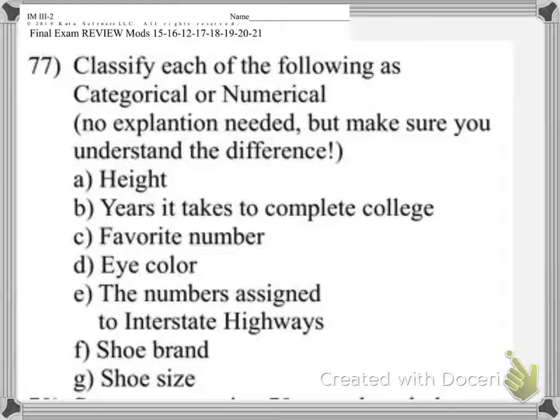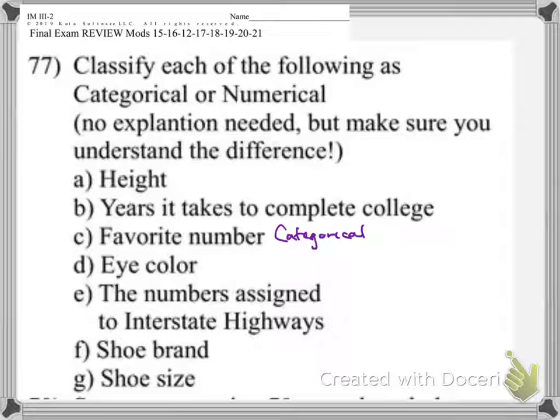This is the only section that says no explanation needed. Remember that basically categorical is word and numerical is numbers. But sometimes a number can be categorical instead, like C. This is categorical, because in this case, you could take all those numbers and it wouldn't make any sense to do the average. If they look like numbers, but the average makes no sense, it doesn't help.